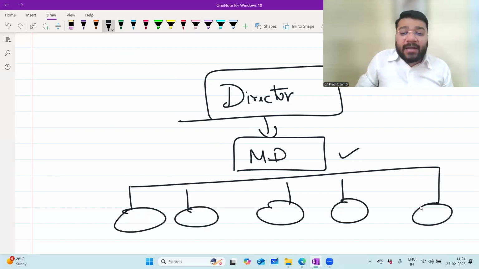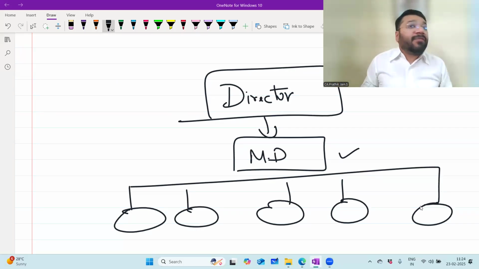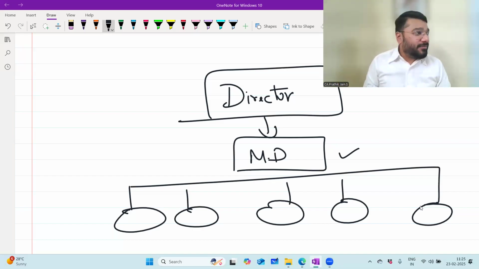Now the post of director can be given by the company only under the Companies Act. If you're a sole proprietorship concern, I've seen a lot of people who are very fascinated by this word director. They are a sole proprietorship or a partnership concern, but in their listing they write managing director, me, partnership director. Director is a term that is only given in the Companies Act.